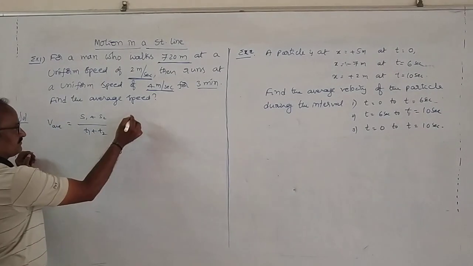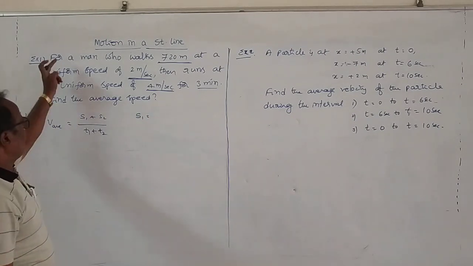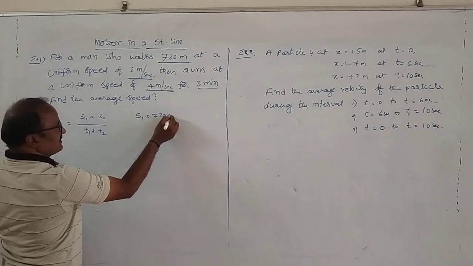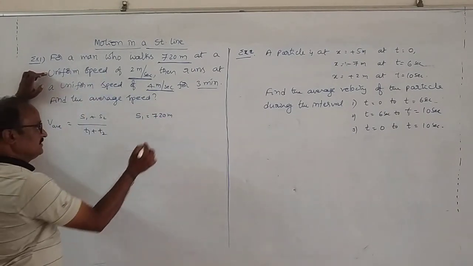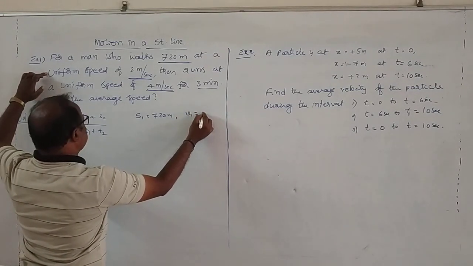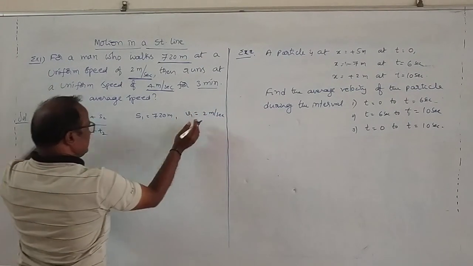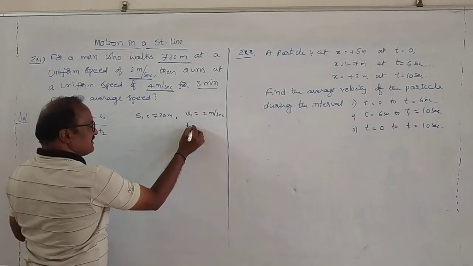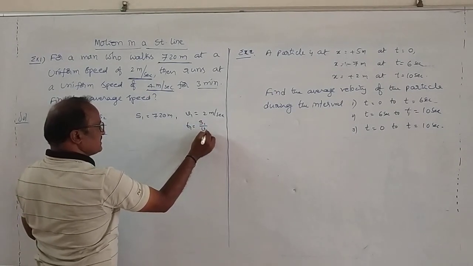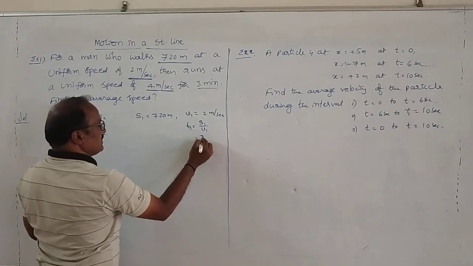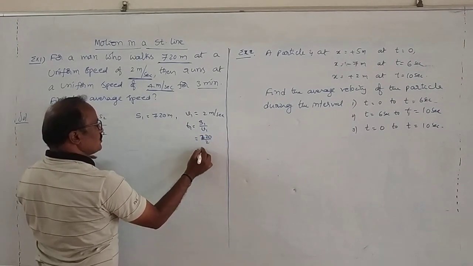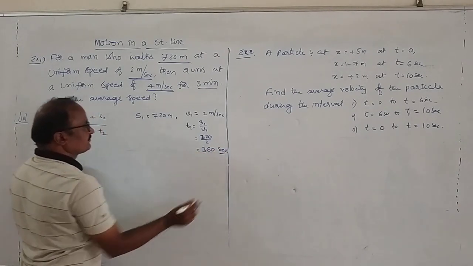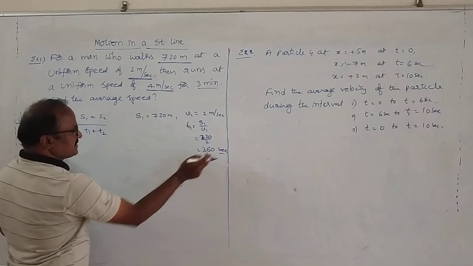Here, what is s1? In the first situation, the man walks 720 meters, so s1 is equal to 720 meters at a uniform speed of v1 equal to 2 meters per second. But in this situation, the time is not mentioned. Therefore, time t1 is equal to displacement by velocity, so that is 720 by 2, which is equal to 360 seconds. S1 is equal to 720 and t1 is equal to 360 seconds.